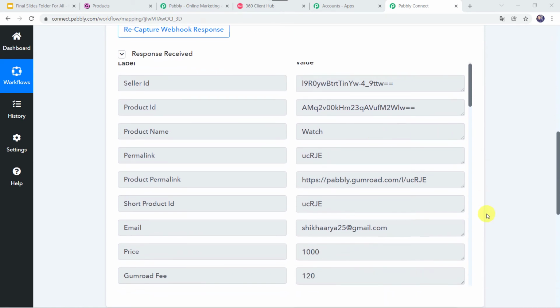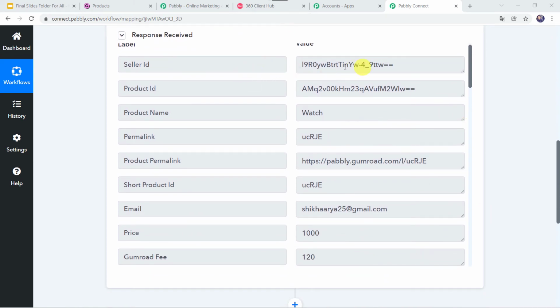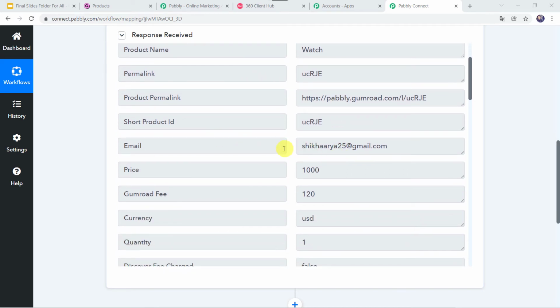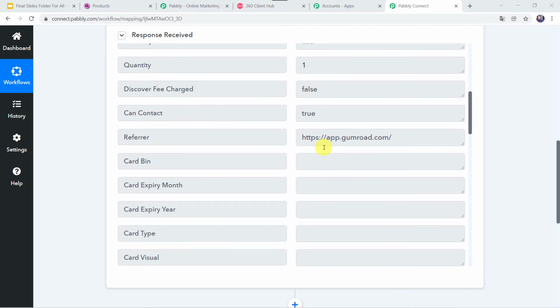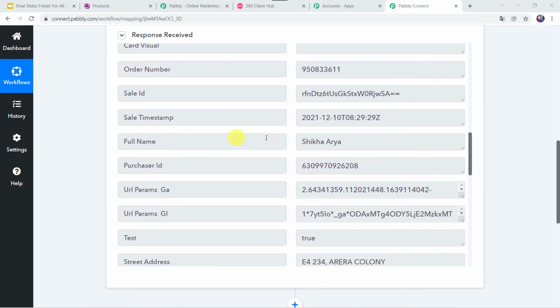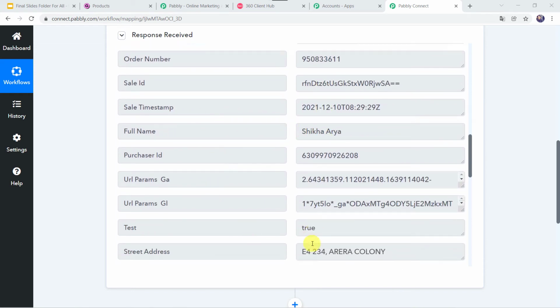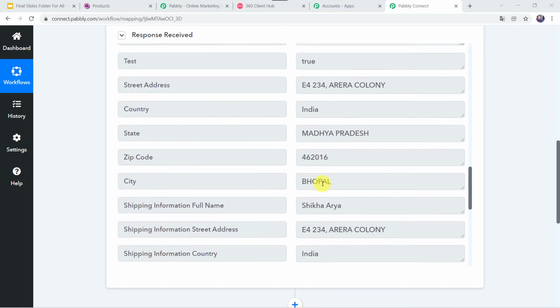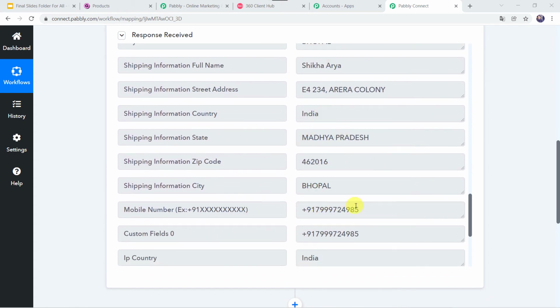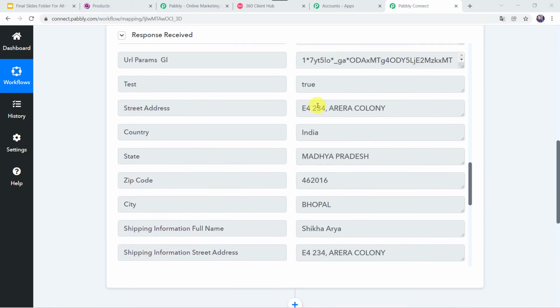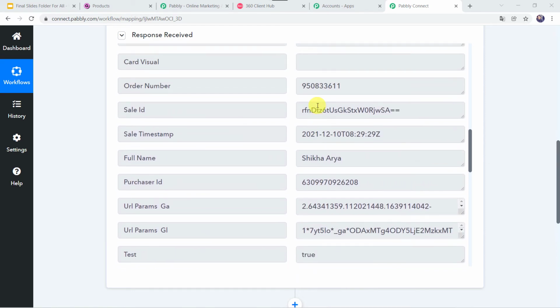So let us see the details over here. Here we can find seller ID, product name. Okay, let us scroll down. Here we can see the email address of the customer. Okay, I'll scroll down a little bit. Here we can see the full name. Okay, and the street address. Along with that we can see the shipping address, mobile number, and all the details related to the sale are captured over here. Now one more important thing here we can notice is sale timestamp.